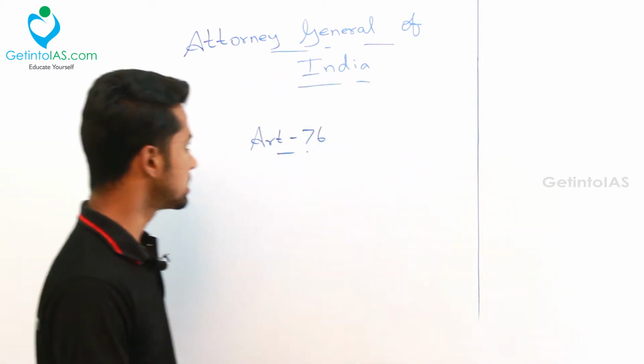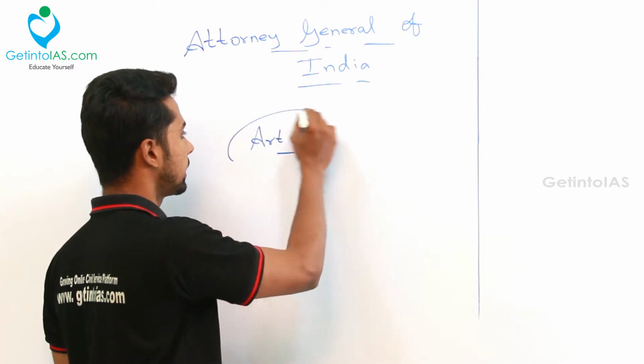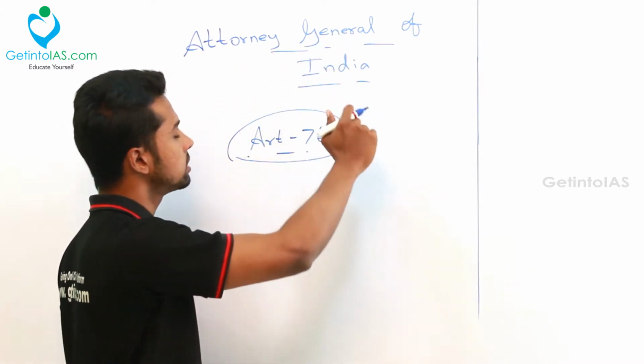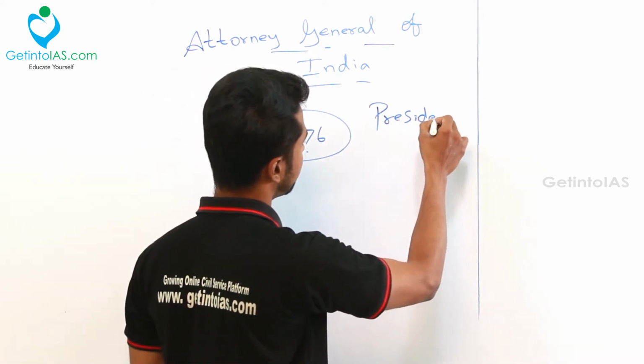So the next constitutional body is the Attorney General of India. It's a constitutional body, so it will have an article. Article covered is Article 76. Okay. So this Attorney General of India is appointed by the President. Okay, he's appointed by the President.